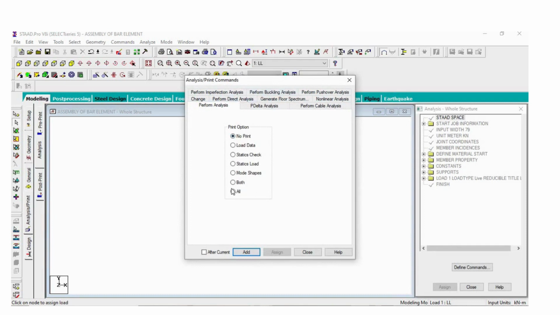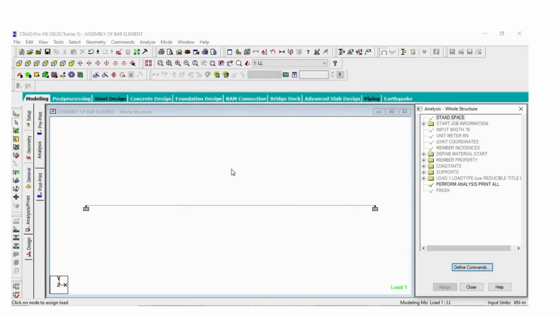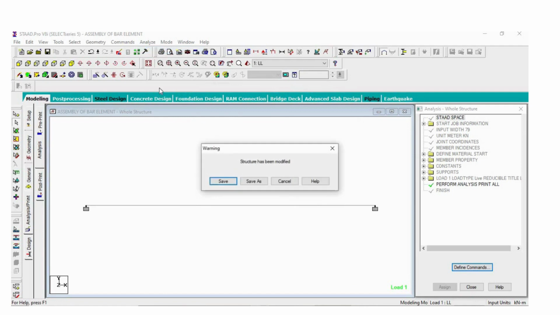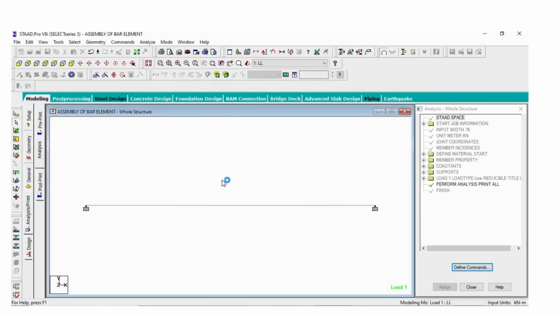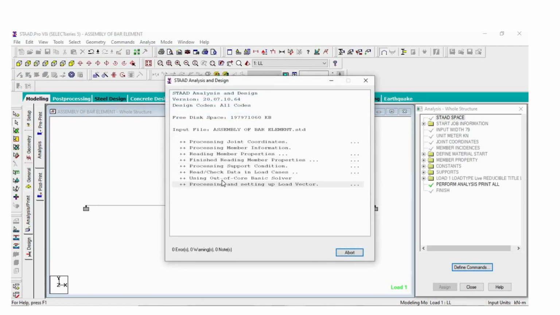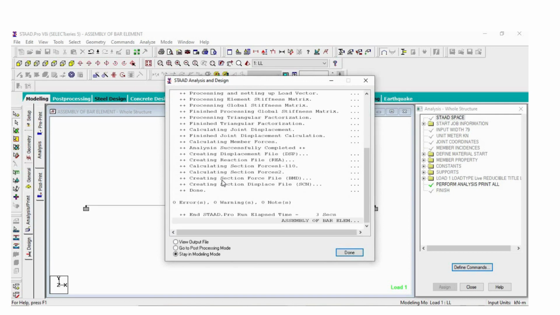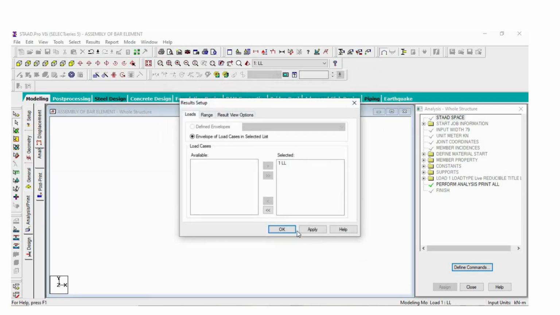Now after load and definition, we go to the analysis part. All, add, then close, then go for analysis. Now here you can see error is 0, warning 0, note 0. Then go for post processing mode, done.